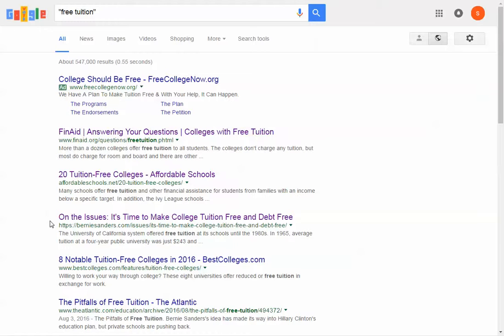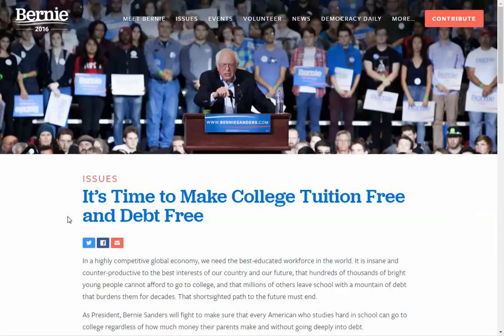This site seems to provide some promise. A web page titled On the Issues: It's Time to Make College Tuition-Free and Debt-Free. But wait, the website itself is berniesanders.com. A political candidate has an agenda to promote, so it is unlikely any issues will be treated fairly. Any opposing viewpoints may be ignored or treated just as unfairly. This bias isn't always so easy to find, though.